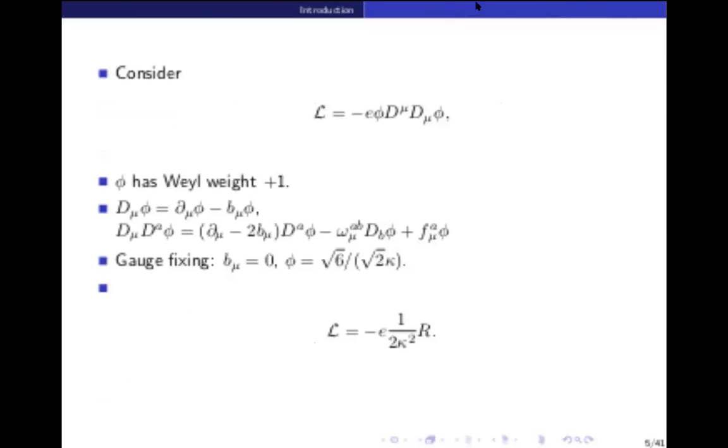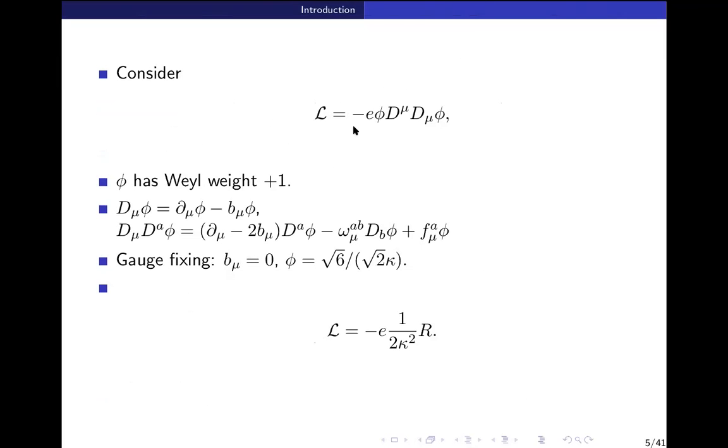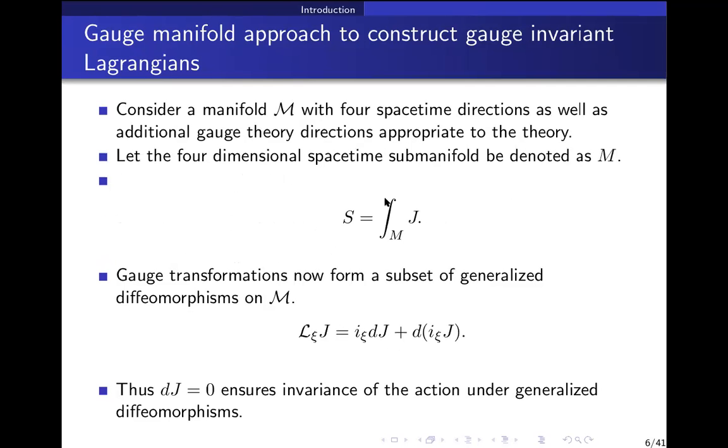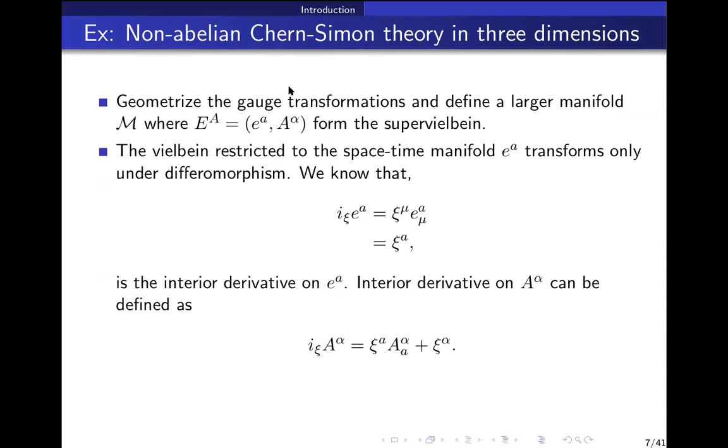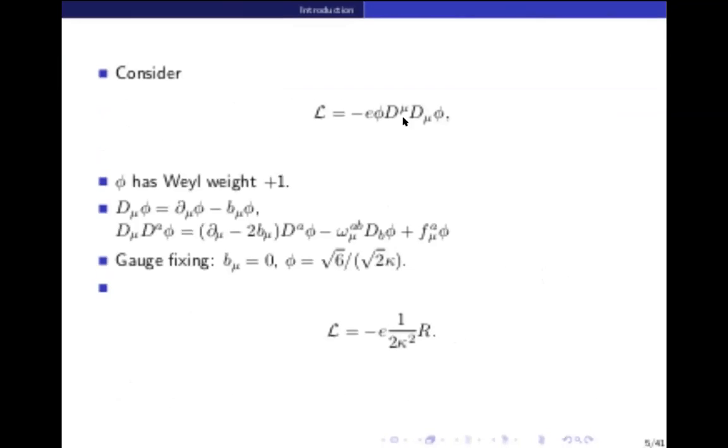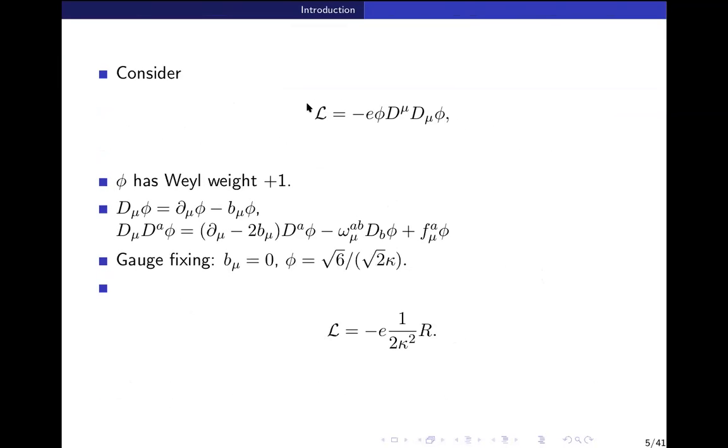So what did we want to do here? We had a Lagrangian. You can ask the question: how do we easily construct invariant Lagrangians? We are trying to answer that question. That is the only commonality so far. Right now, I am just taking non-abelian Chern-Simons theory in 3D. Later we will see that for all the conformal transformations, like dilatation and so on, we could do it too. But just like how I described, constructing a dilatation invariant Lagrangian was easy.